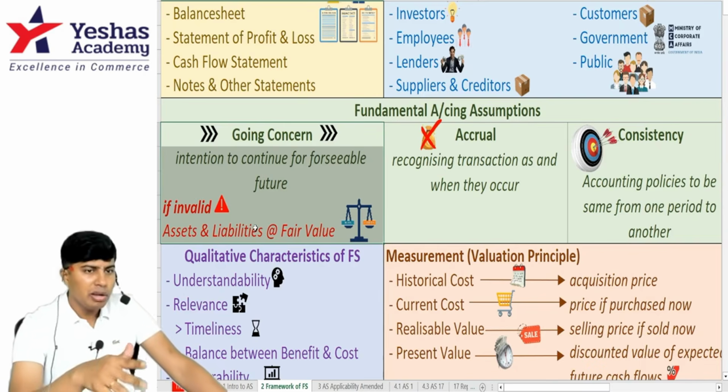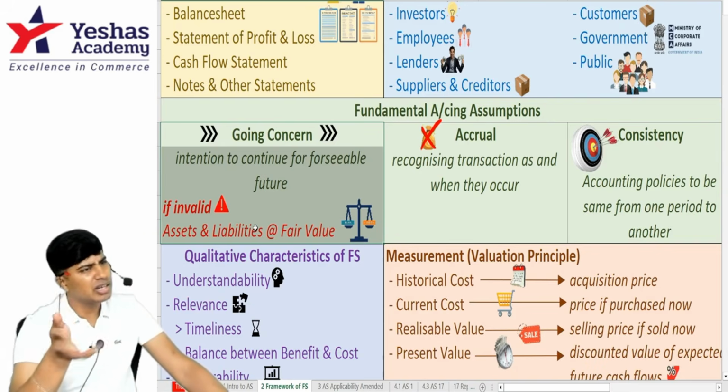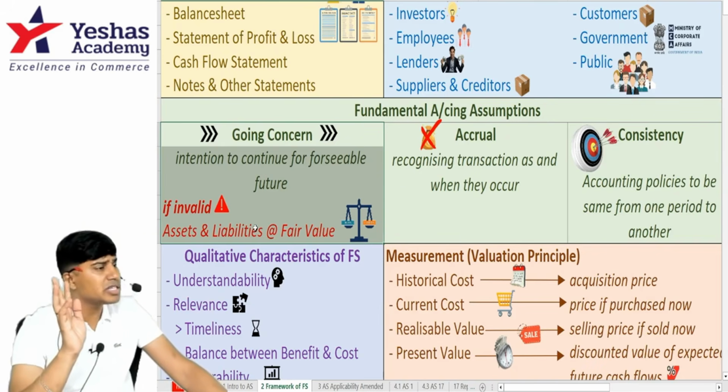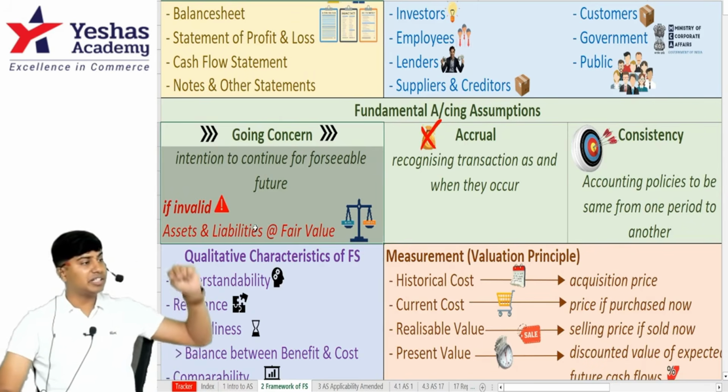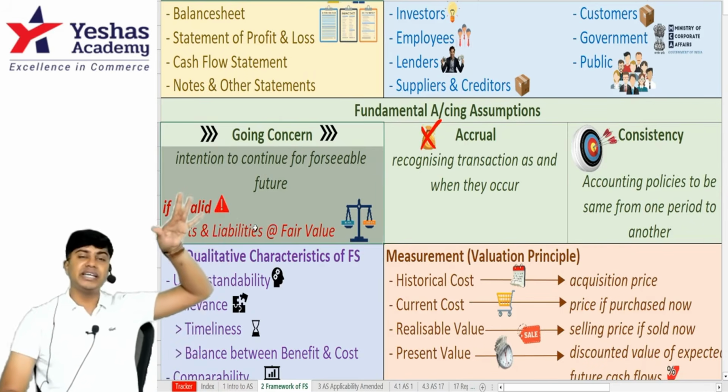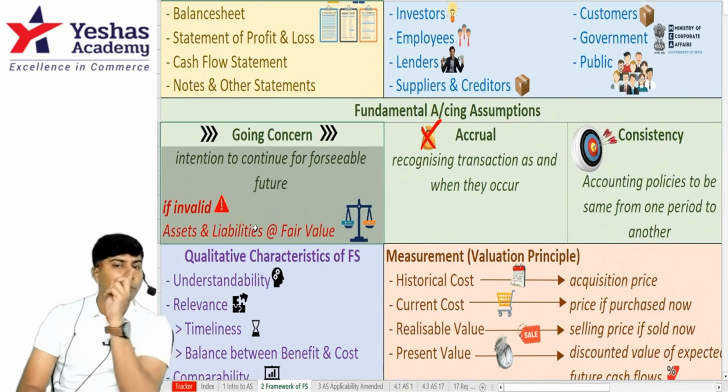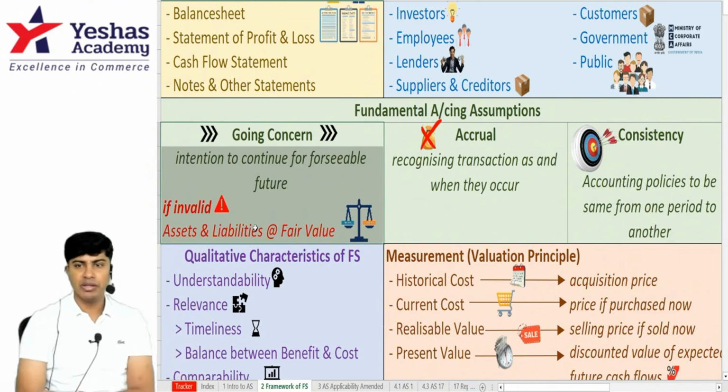Second point, what if the liability value goes up? It is 10,000. For early settlement, you have to pay prepayment charges of 1,000. Let's say with prepayment charges together, how much do you need to pay? 11,000. In that case, you need to restate the liability in the balance sheet to 11,000. The 1,000 increase in the value of the liability will go to the P&L account debit side as expense.